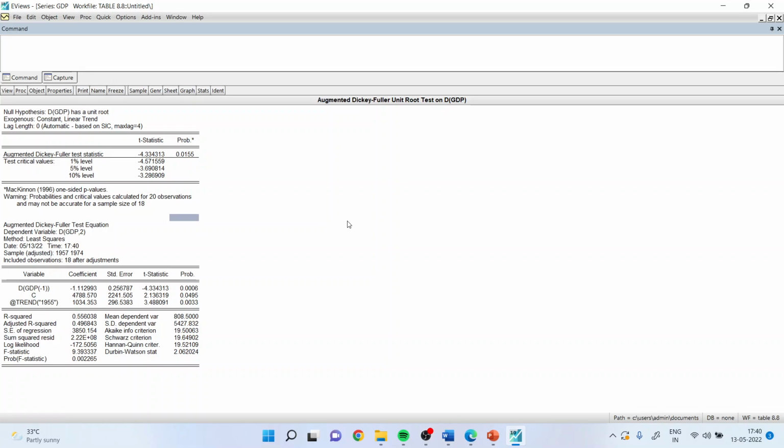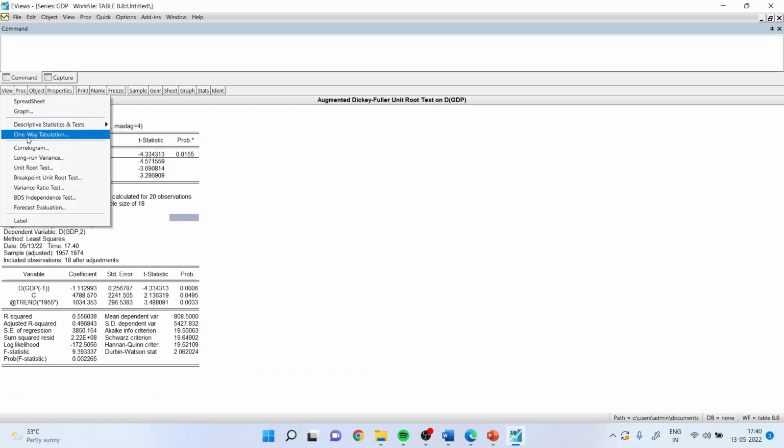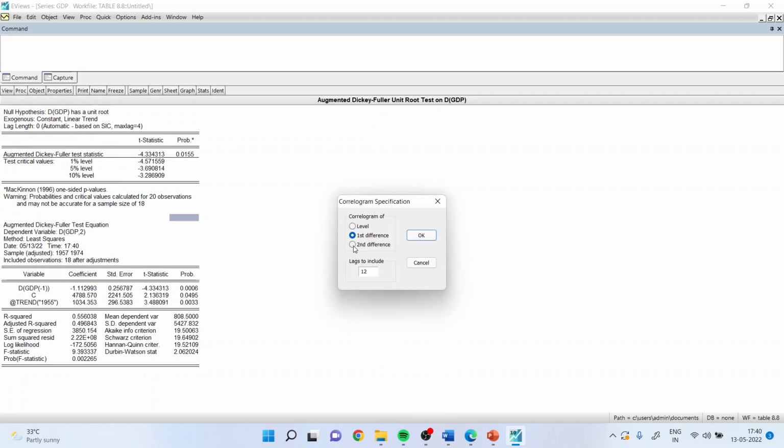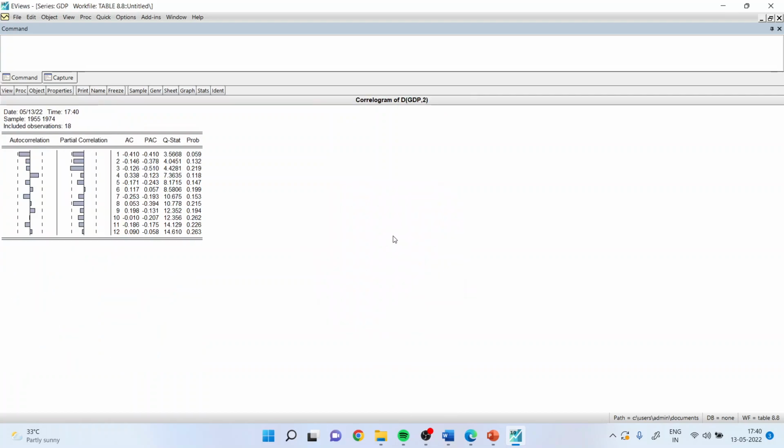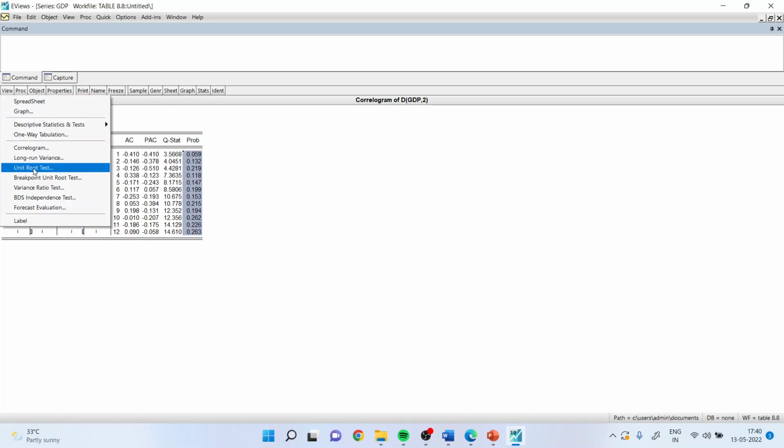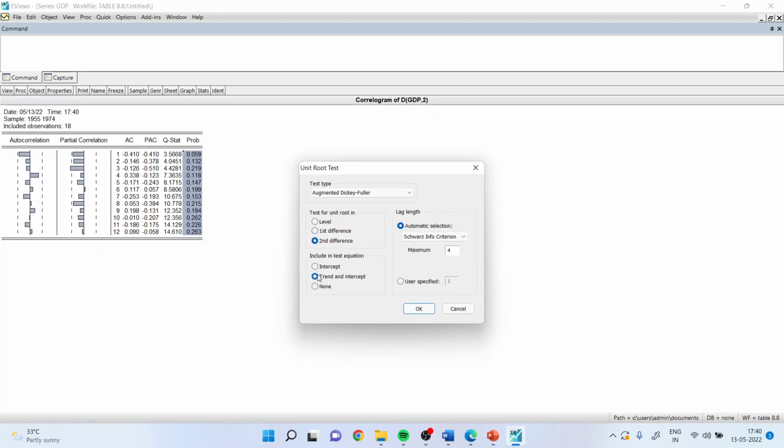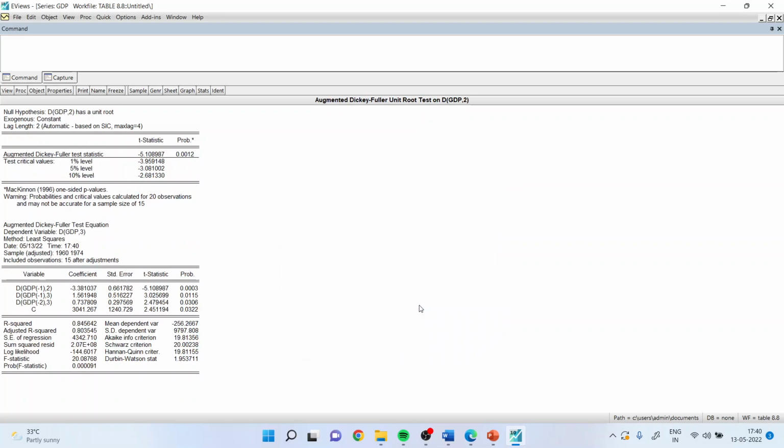Now let us try to carry out the same test using the second difference. View, correlogram, second difference, click OK. And you can see most of the p-values are less than 0.05 and therefore the data is now stationary at the second difference. Let us confirm this with the help of the unit root test. View, unit root test, second difference. We'll start with intercept. Click OK. You can see here the p-value is now less than 0.05.